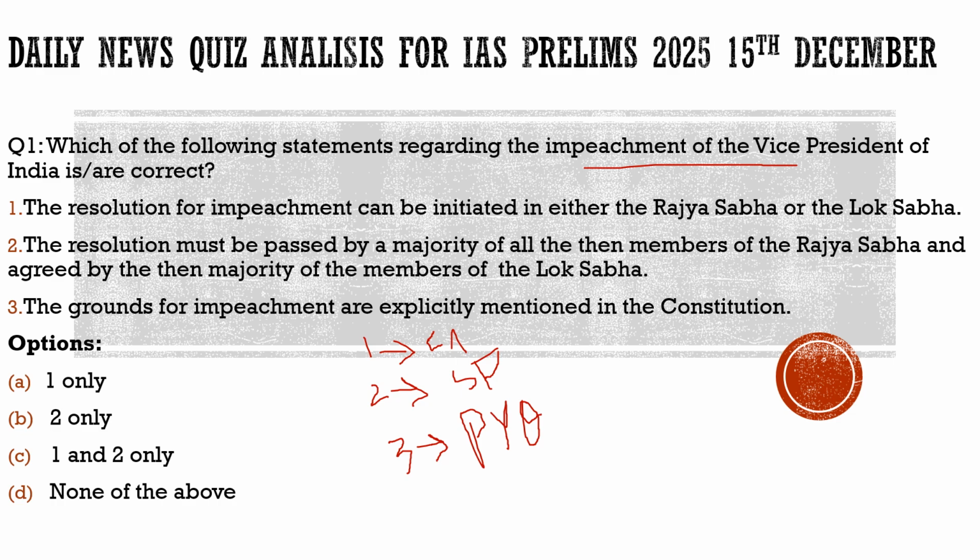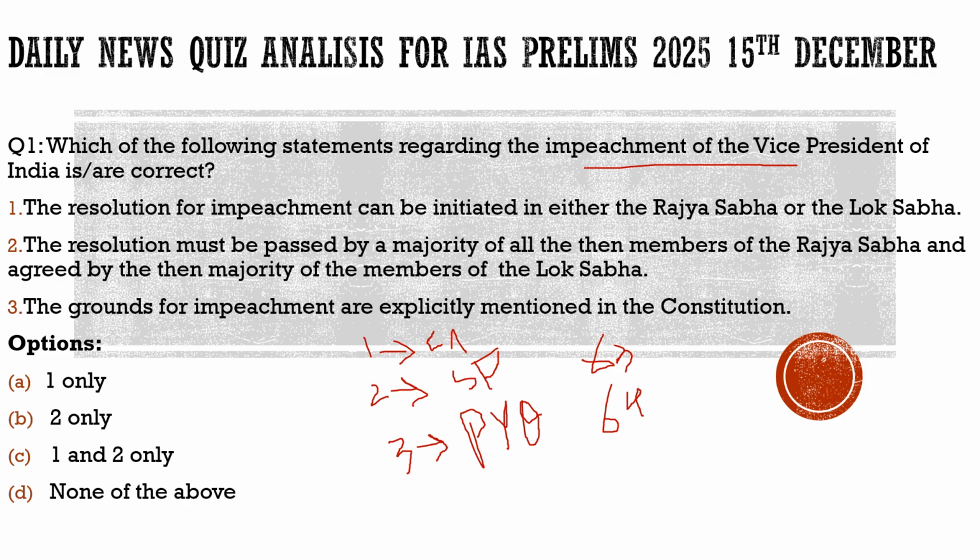So coming back to it, first of all we need to know Article 63, which deals with there should be the Vice President of India. He is the second highest constitutional post. First it is the President, then after the President it is the Vice President. He is the second highest constitutional post in our country. So according to Article 63, there should be the Vice President of India. Then Article 64, which you should know, it is about the Vice President of India acting as ex officio chairperson of the Rajya Sabha. So these two articles are very much important for you.